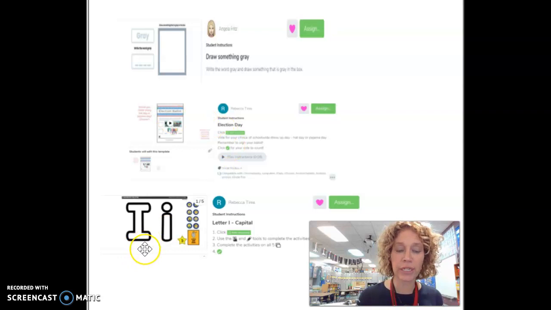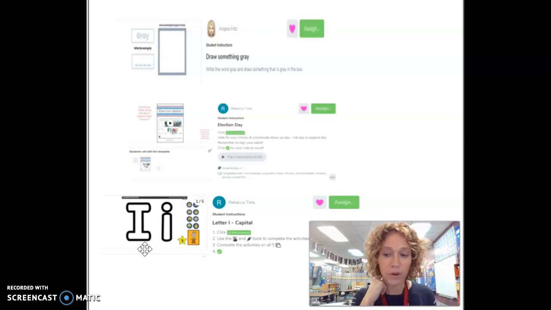And then last but certainly not least, we're working on the letter I. You're going to be doing the capital I and go through, there's 5 different pages on there, so make sure you go through all of them and make sure again that you submit everything by pushing the green check mark so that I get to see all your great work.